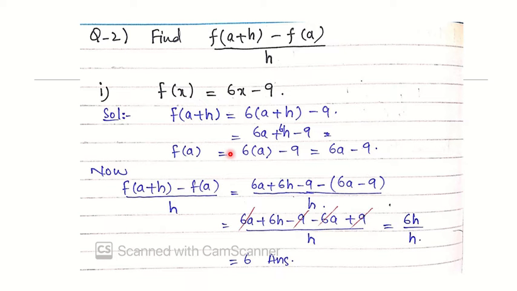And f of a will be equal to 6a minus 9. Just put the values of these two functions in this question and solve these terms. 6a will be cancelled by minus 6a, minus 9 will be cancelled by plus 9, and the remaining term will be 6h over h. H will be cancelled by this h. So it is equal to 6, which is our answer.